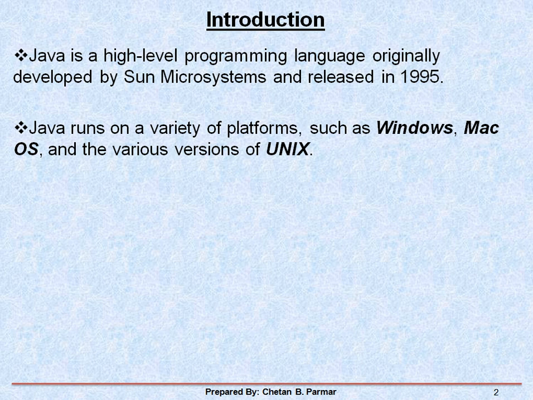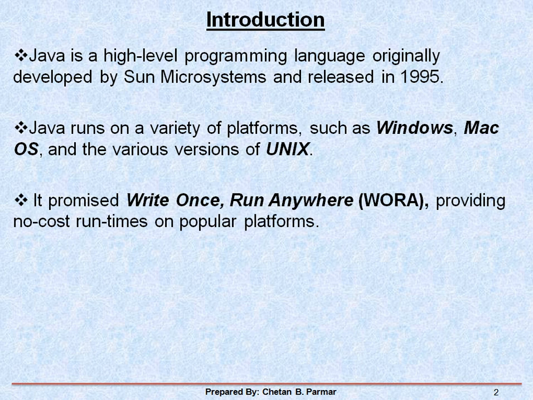So we can say that it is a very platform independent language. You can develop a Java program on any platform. If you are an expert in Windows, you can do it in Windows. If you are an expert in Unix, you can develop in Unix. That is not an issue.